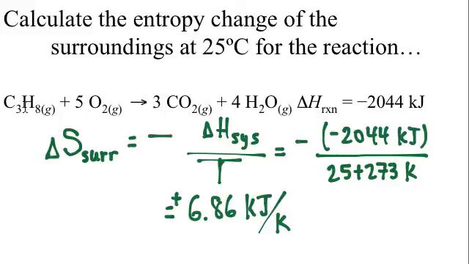Let's see. So I burn 1 mole of propane in oxygen, making carbon dioxide and water. They give me a heat number for that. Enthalpy change. Exothermic, it's negative, right? Negative 2044 kilojoules. Well, just divide that. Oh, there's a negative in front of the equation too. So negative of the negative makes a positive, and the Kelvin temperature is 298. So this divided by 298 gives me a positive entropy change of 6 or 7 kilojoules, which for entropy change is fairly large. So the surroundings get a lot more messy, and that's because of the release of this heat.